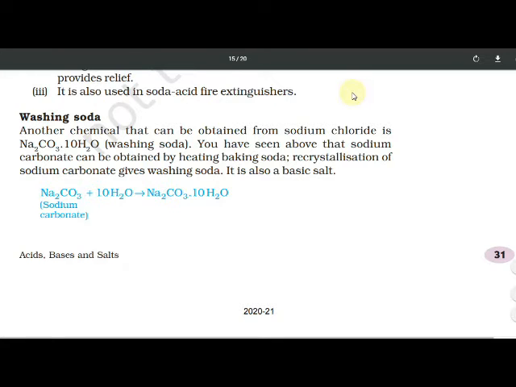Just like baking soda, washing soda is basic in nature. So baking soda is useful for acidity purpose. Na2CO3 plus 10H2O gives Na2CO3.10H2O. Here water of crystallization is 10.